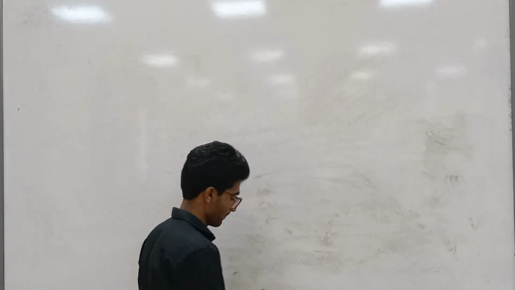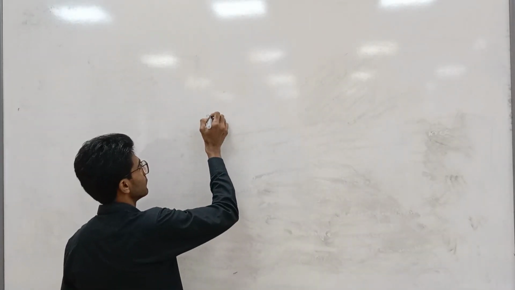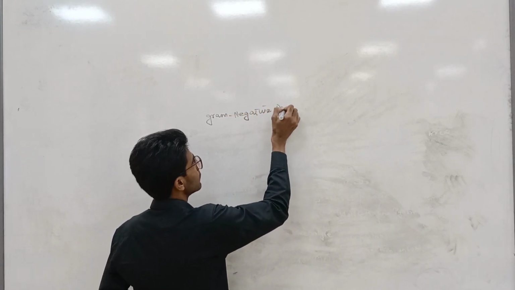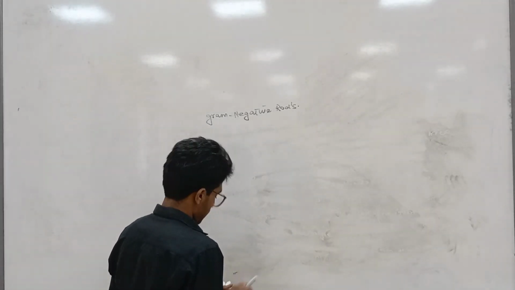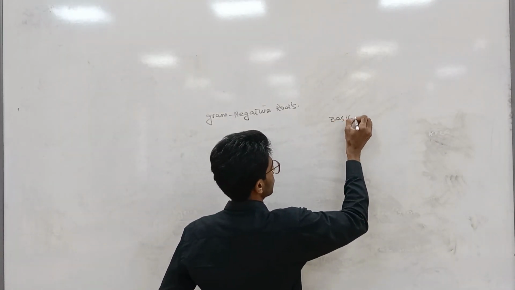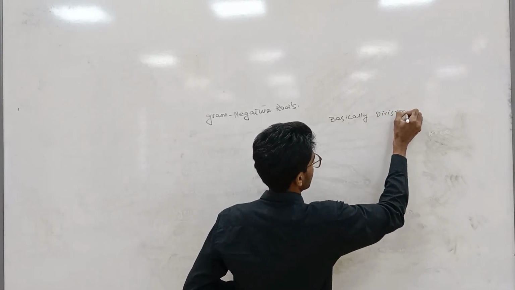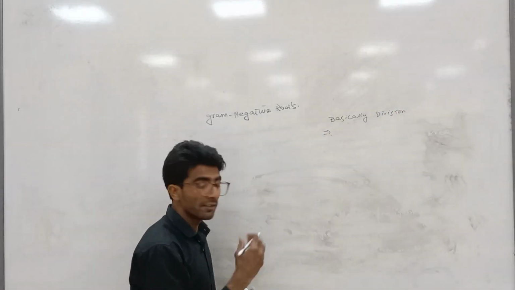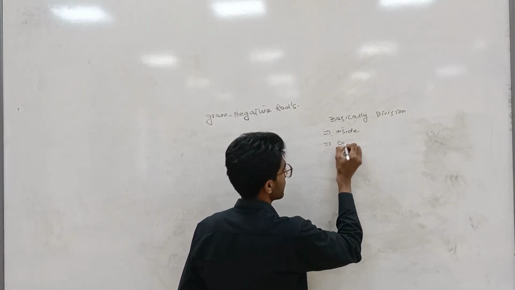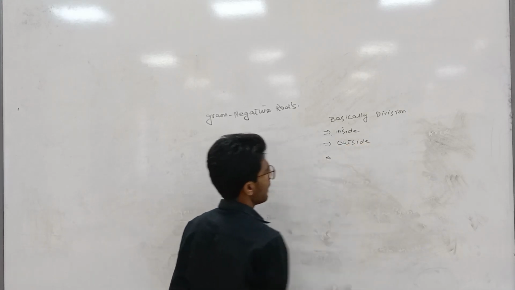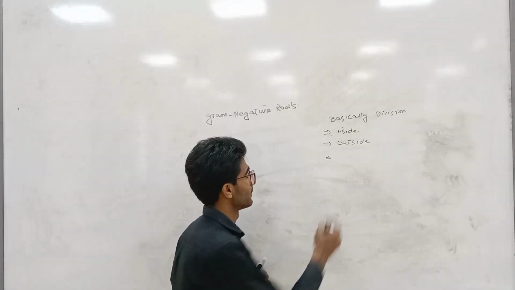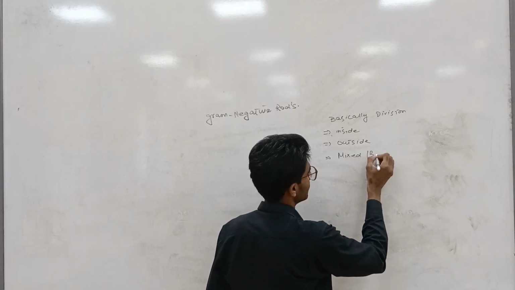Our topic today is gram-negative rods. They are basically divided into three subdivisions: the bacterium that is inside of the enteric tract, the bacterium that is outside of the enteric tract, and the bacterium that is both inside and outside of the enteric tract. They are mixed, both conditions.